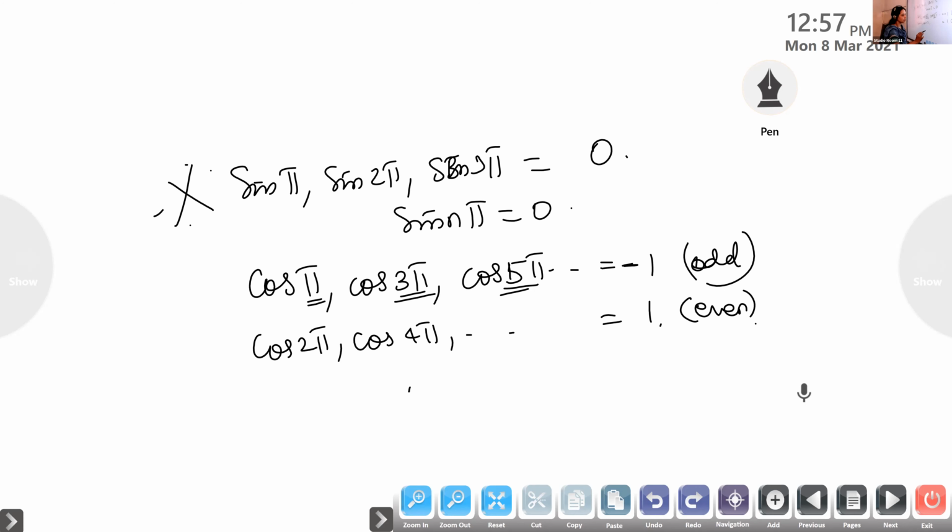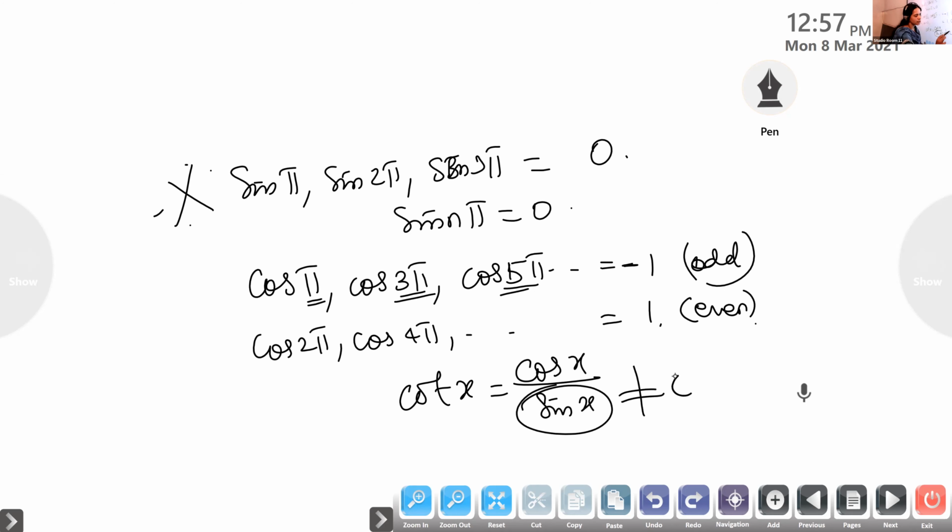Now look at the function defined here, cot x. How is cot defined? Cos x by sin x. So we will be able to define this function provided the denominator is not equal to 0. What happens when the denominator becomes 0? The value becomes infinity. So we can define cot x only if the denominator is not equal to 0. Is it clear, children?